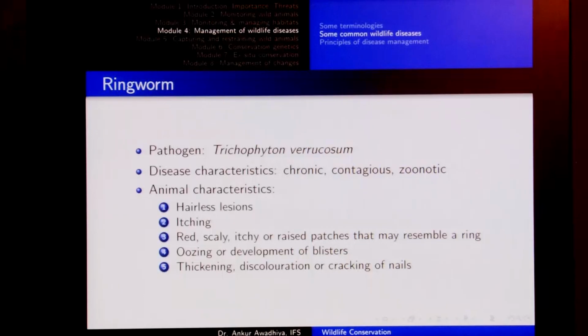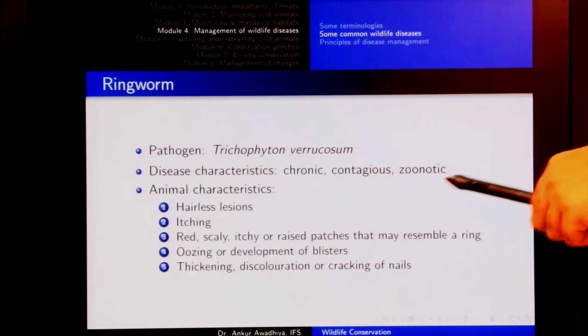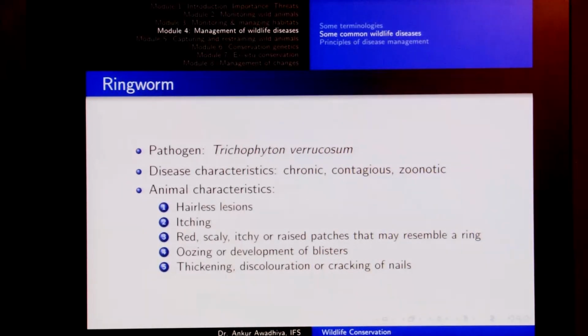Next disease that we will consider in detail is ringworm. Now ringworm is a fungal disease. It is caused by the pathogen Trichophyton verrucosum. The disease characteristics are chronic. Once an animal gets this disease, it will take a very long time for this disease to progress fully. It is contagious, so it can spread by touch, and it is also zoonotic, which means that it can spread from animals to human beings. Now how would an animal look when it has ringworm? There would be hairless lesions.